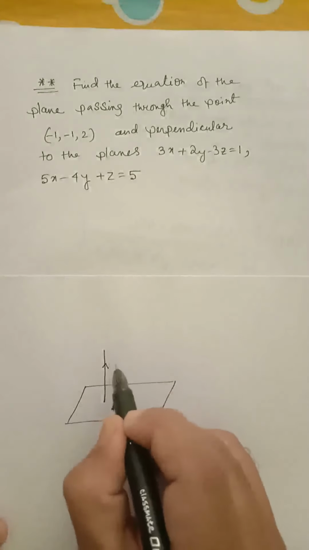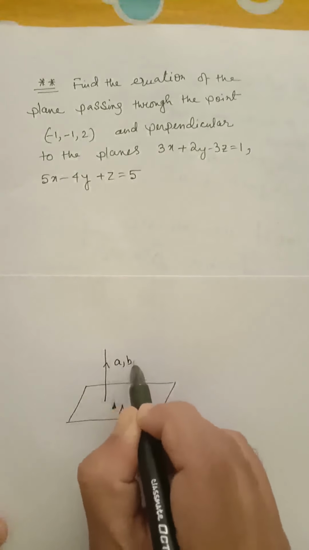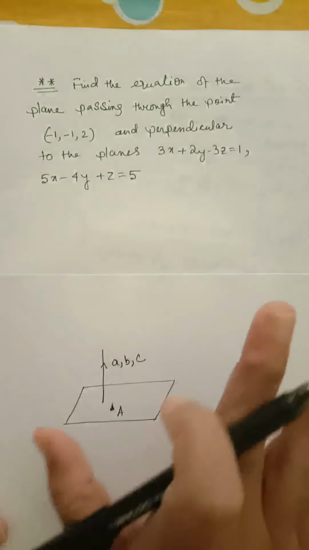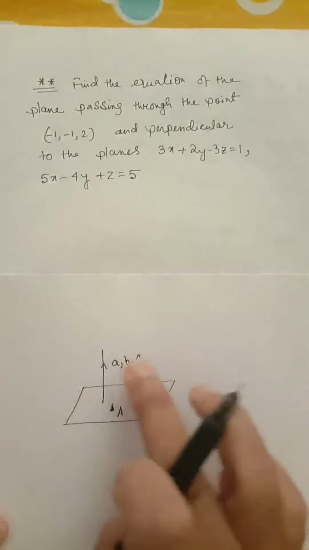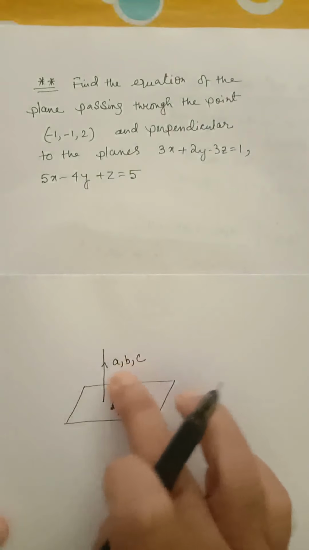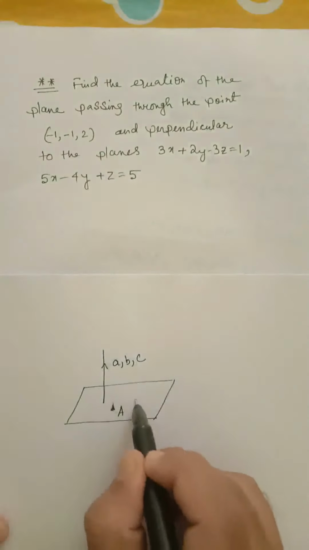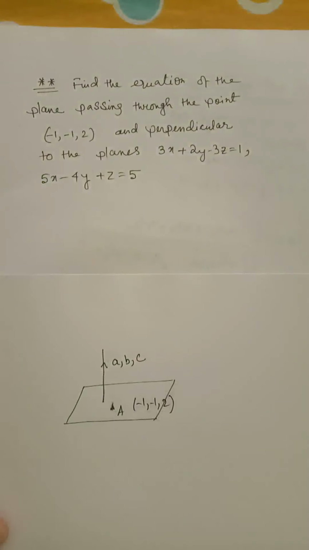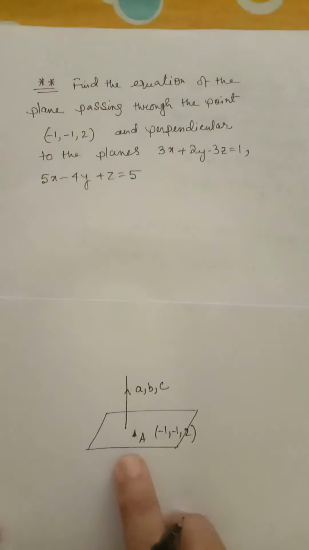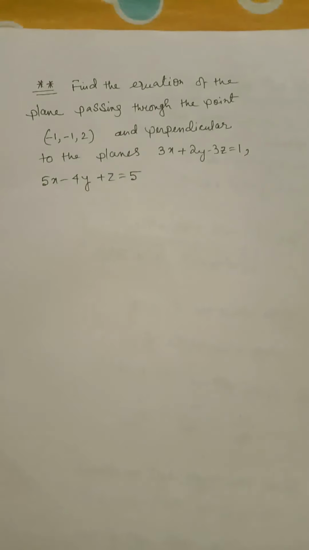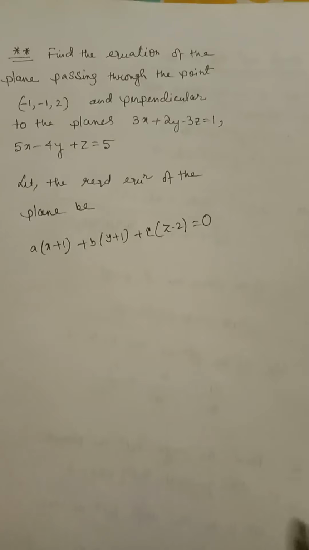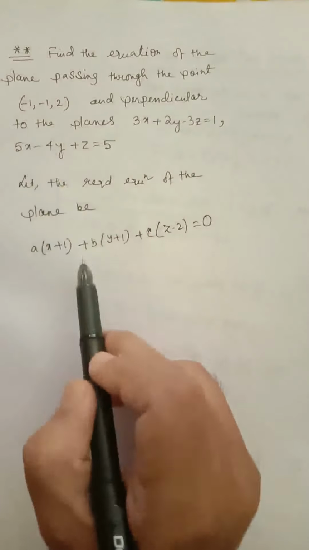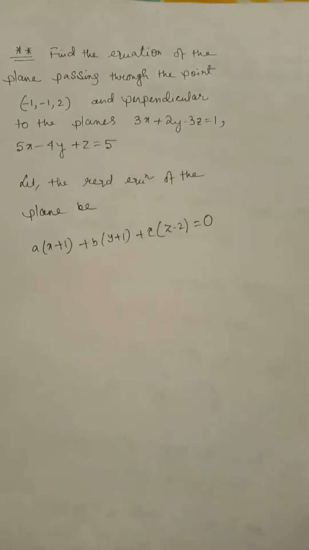Let us assume that the direction ratios of the normal to the plane be a, b, c. We know the point on the plane, which is -1, and 2. So let us write the equation of the plane. Let the required equation of the plane be a into x plus 1 plus b into y plus 1 plus c into z minus 2 equal to 0.